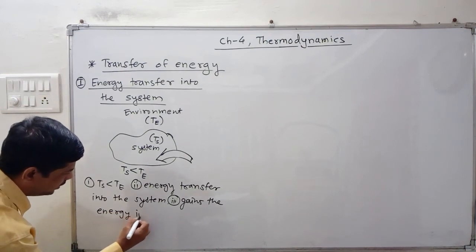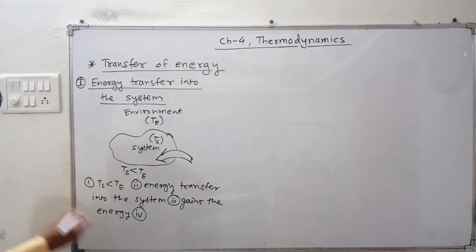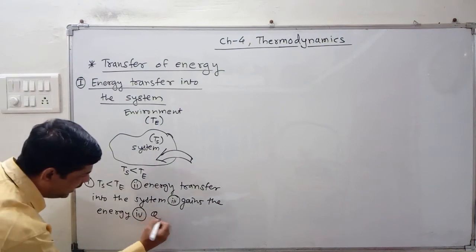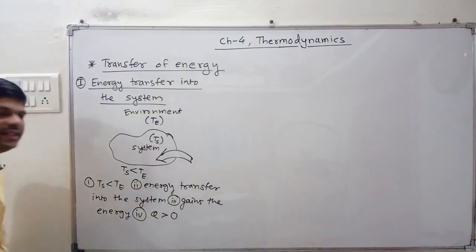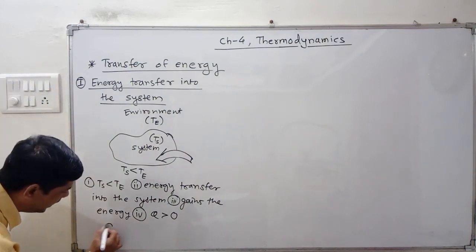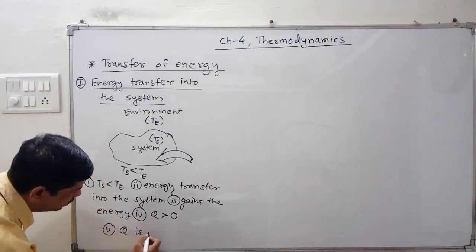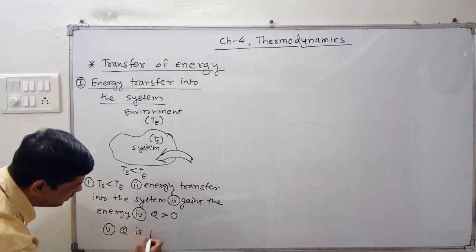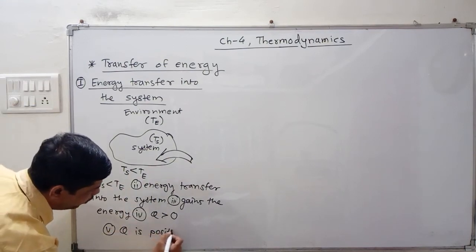Correct? And the next point, which is related to the third point: the energy of the system is increased, so the change is greater than 0. And finally we say that Q is positive. The energy of the system is considered as positive.